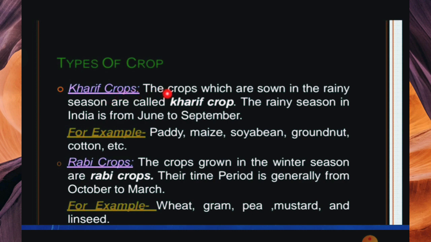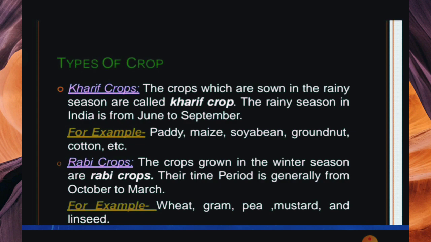First is the kharif crop, second is the rabi crop. Kharif crops are the crops sown in the rainy season. The rainy season in India is from June to September. For example, paddy, maize, soybean, groundnut, cotton and so on. Kharif crops are mainly grown in the rainy season, and the rainy season in India is June to September only.